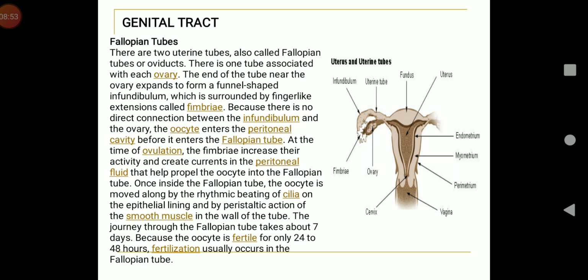It is supported by a double fold of peritoneum called the mesosalpinx. The free proximal end is dilated into a funnel-like infundibulum which bears a number of finger-like processes called fimbriae at its free border. It shows the presence of an opening called the ostium. This funnel is quite close to the ovary of its side so that the ova or egg cells discharged from the ovary are received. The ampulla is the site of fertilization.